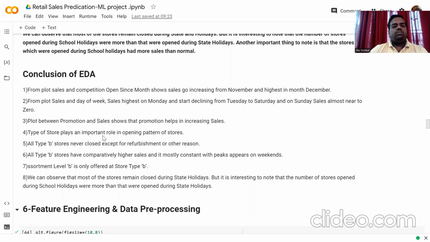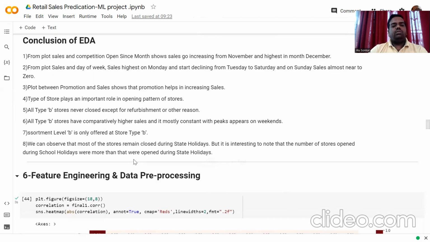Type of store plays an important role in the opening pattern of stores. All type B stores never close except for refurbishment or other reasons. And type B stores have a comparatively higher value, and it is mostly constant with peaks appearing on weekends. Assortment level b is only offered at type B stores. We can also observe that most of the stores remain closed during the state holidays. But it's interesting to note that the number of stores open during school holidays are more than that open during state holidays. So we have to move with feature engineering and data pre-processing.